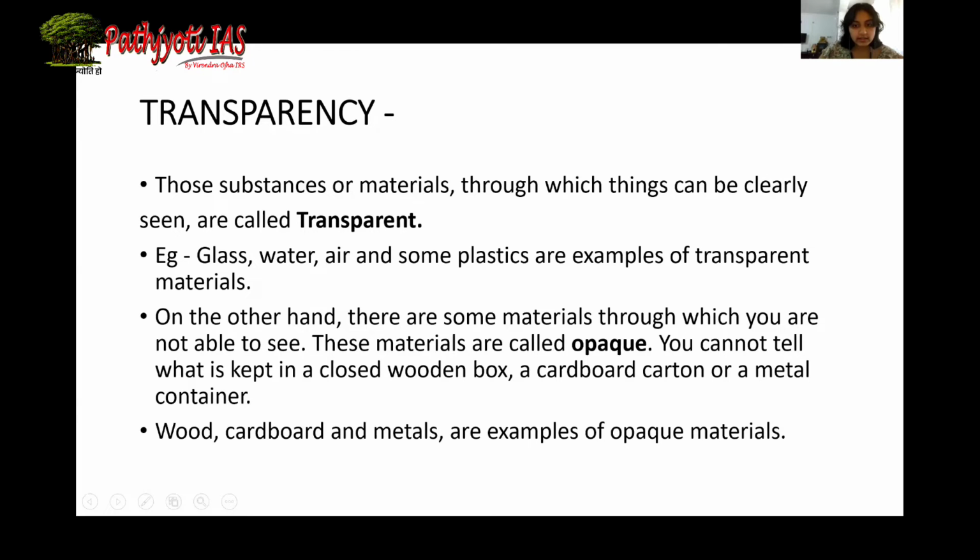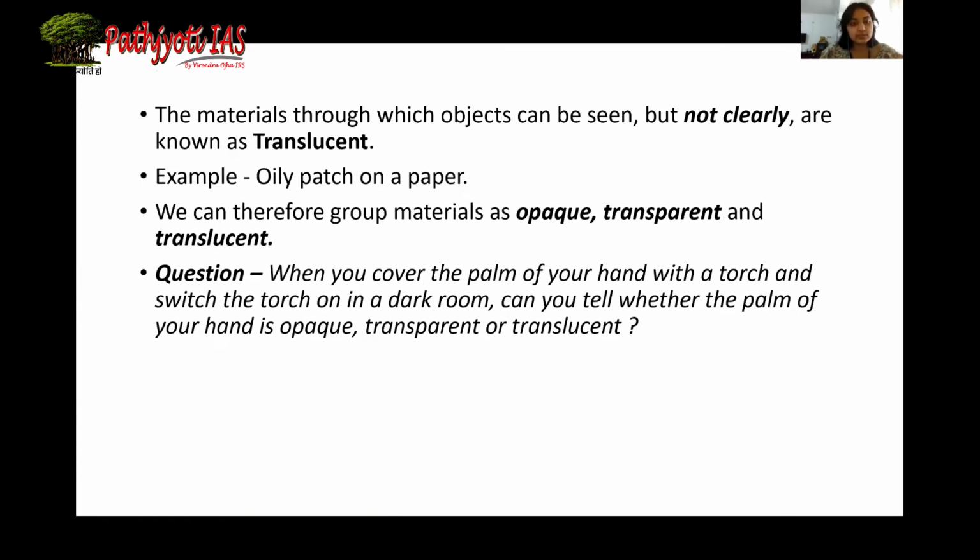There is also a third category which is known as translucent material. Now, materials through which we can see, but we cannot see clearly. Now, these are the things which are translucent. For example, an oily patch on the paper. We can say that we can see through an oily patch on the paper, but we cannot see very clearly. It won't be classified as transparent, but it will be translucent. So therefore, on the basis of transparency, we can group the materials as transparent, opaque, or translucent.